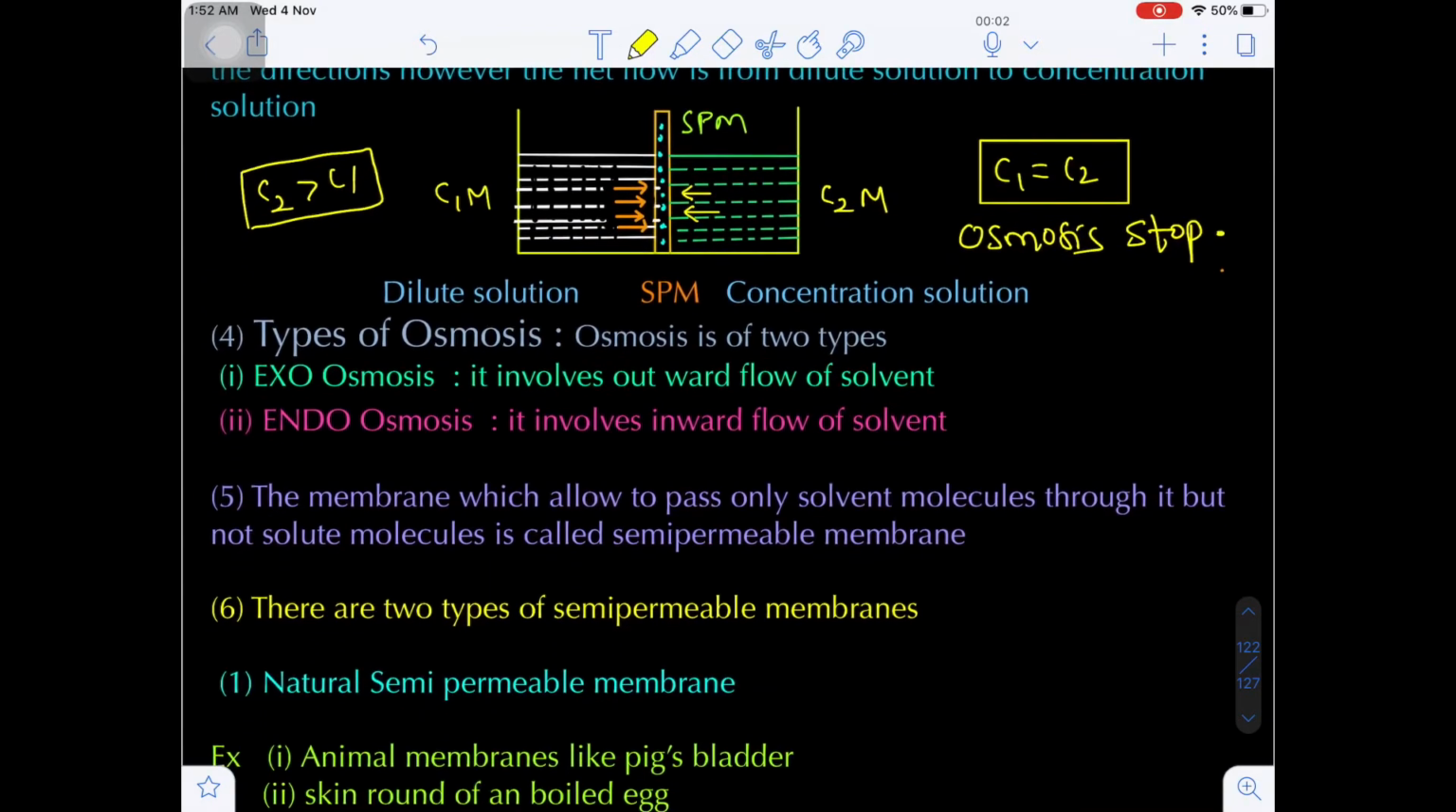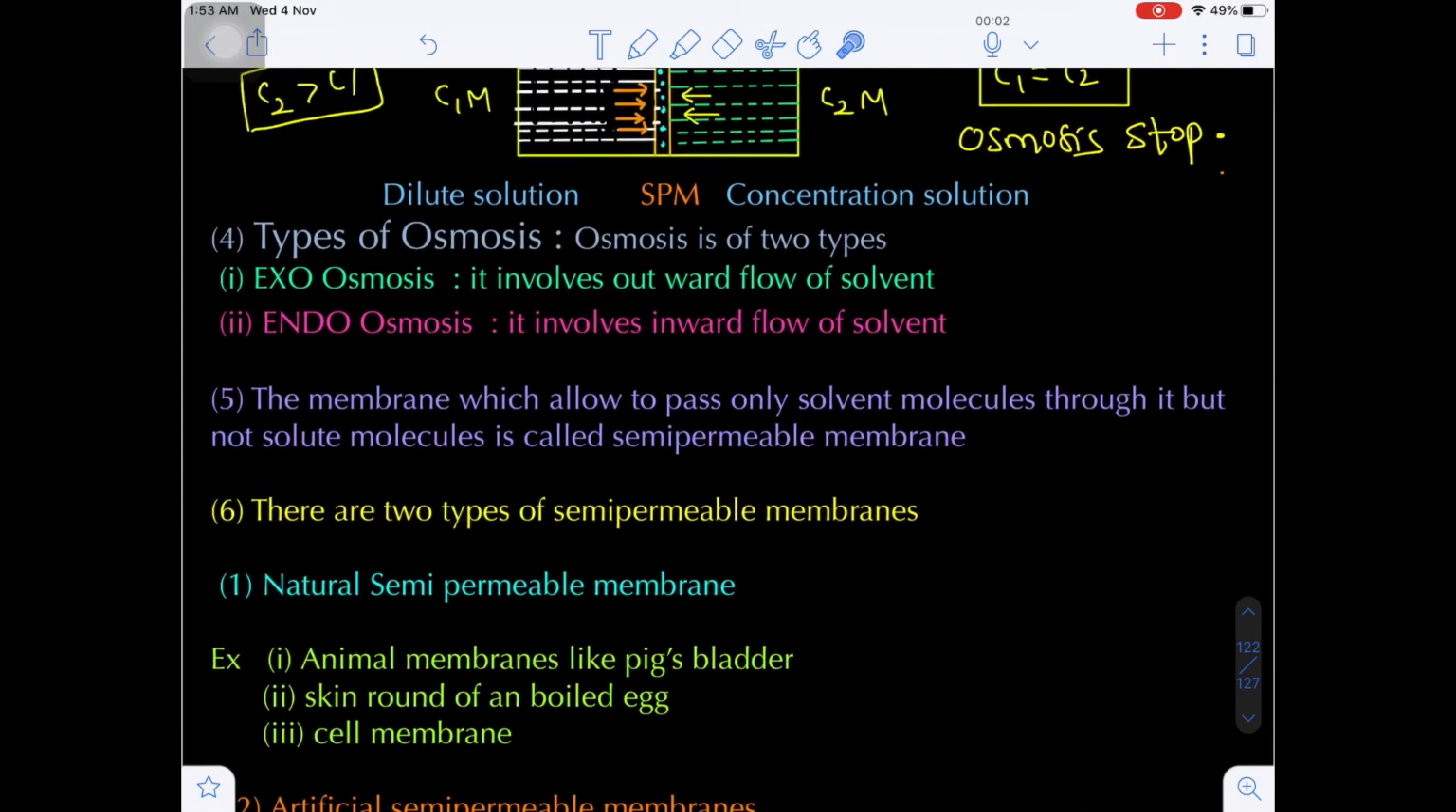Now the osmosis phenomenon here is of two types. Number one, exo-osmosis. Number two, endo-osmosis. Exo-osmosis involves the outward flow of the solvent, whereas endo-osmosis involves the inward flow of solvent.